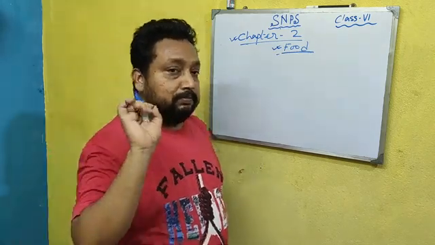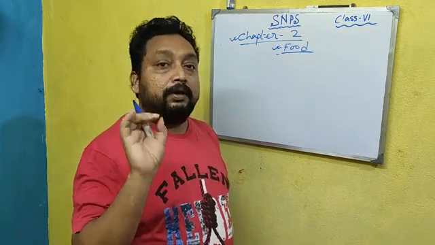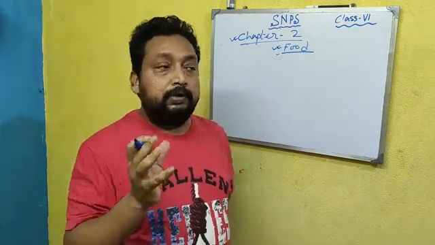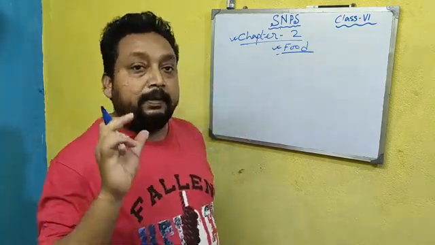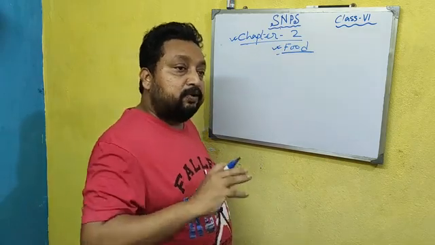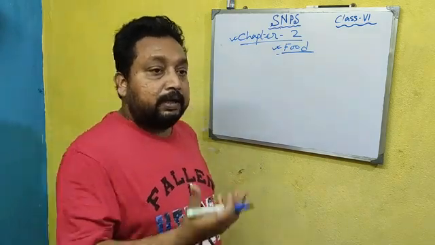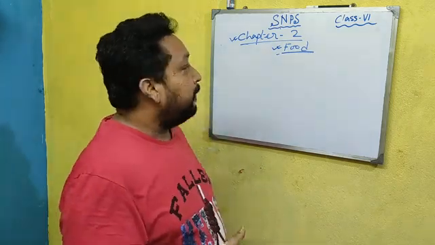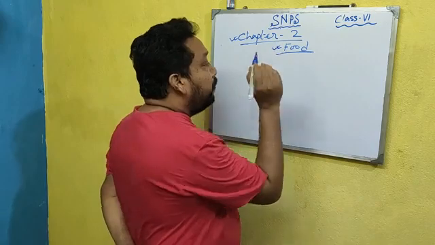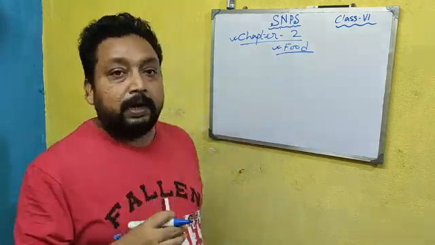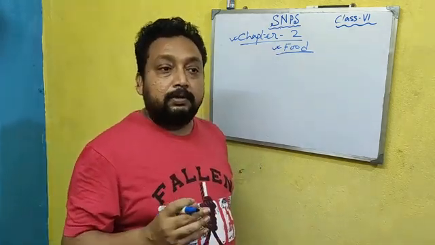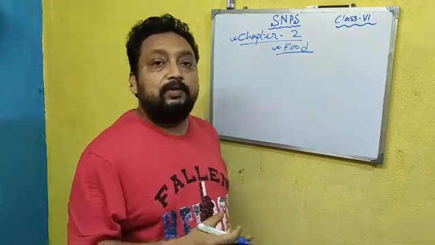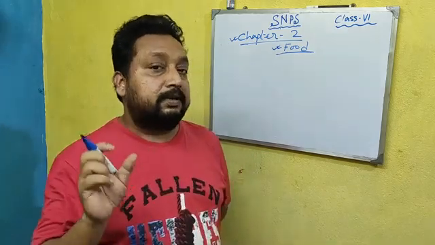So you should understand the difference between nutrition and food. Food and nutrition are related. Food is the substance, and how the organism collects the food, that process is known as nutrition. So what is food? Food is the substance which is required for any kind of organism as a source of energy and for their growth and development as well as immunization. So this is the definition of food.